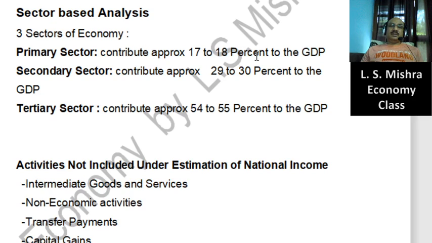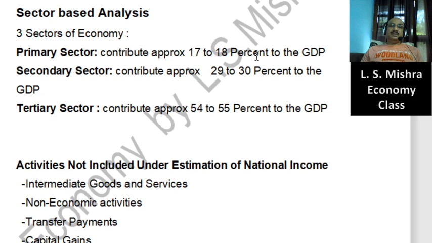So the implication is that as economy grows, you remember it, it has been a question in UPSC also. As economy grows, the contribution of the primary sector decreases and the contribution of the tertiary sector increases.